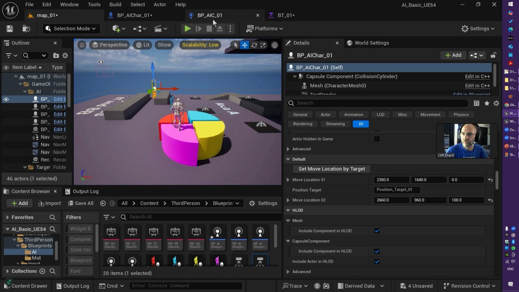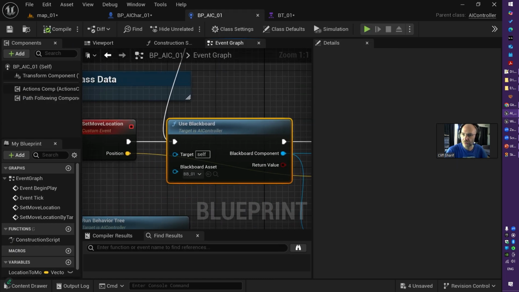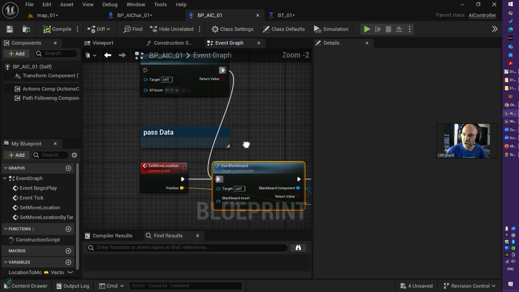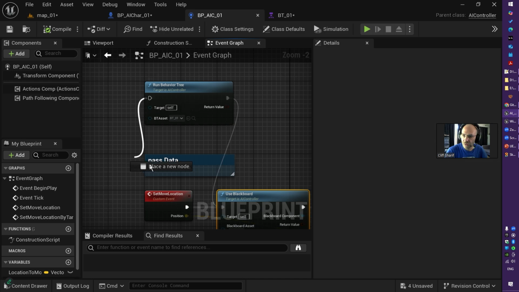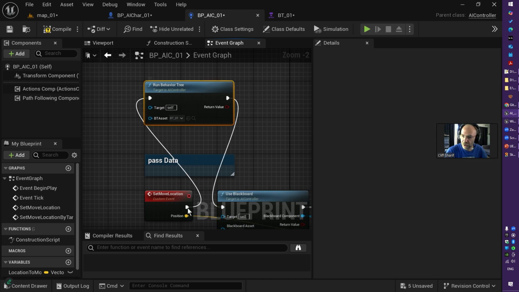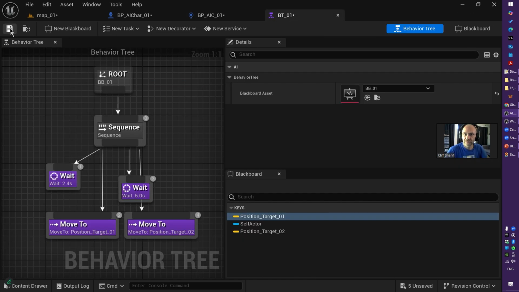So every time you want to use a Blackboard, you need to run the behavior tree. If you don't run the behavior tree, nothing will run. No behavior will be presented in your game. So this is very, very important.